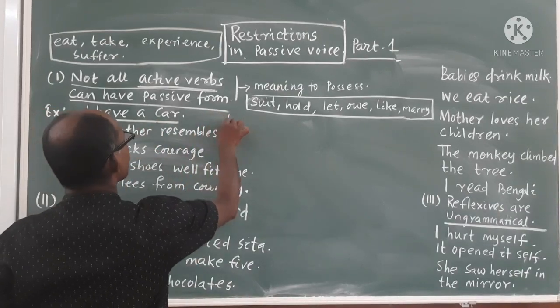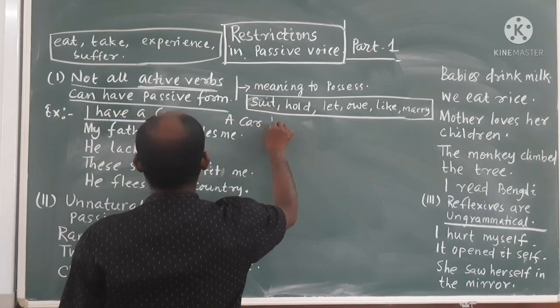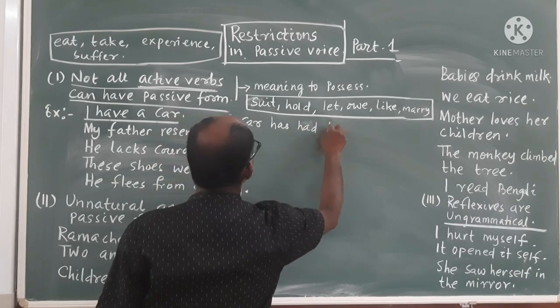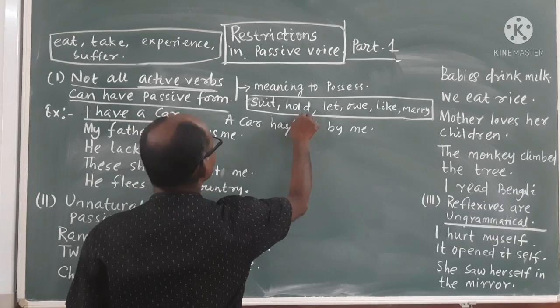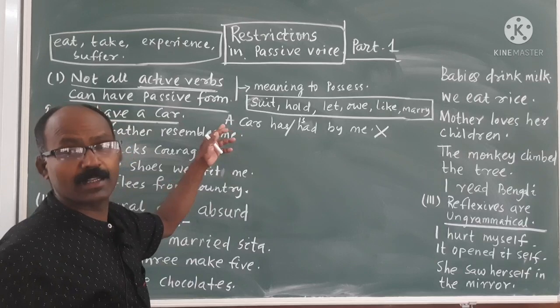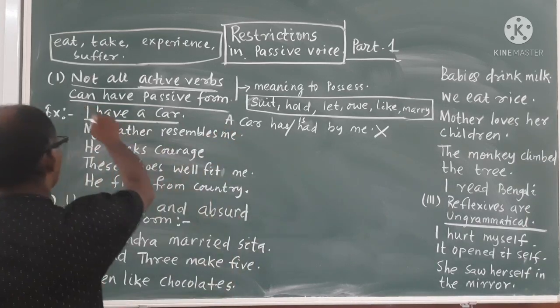Generally, you will do: a car has had by me. You are doing like that. Or a car has or is. But it is not right, it is wrong. It is not grammatically accepted. Ungrammatical. So it cannot be.